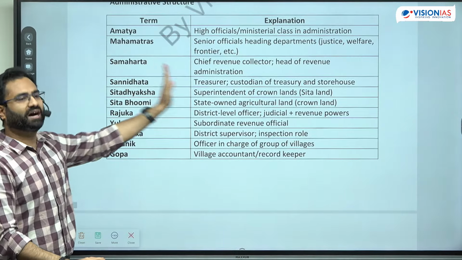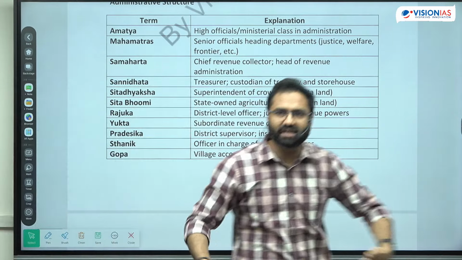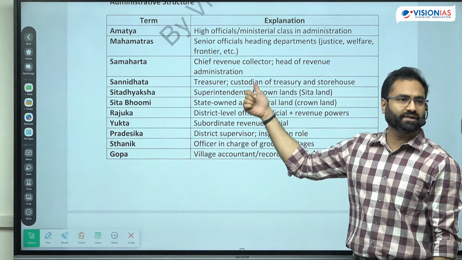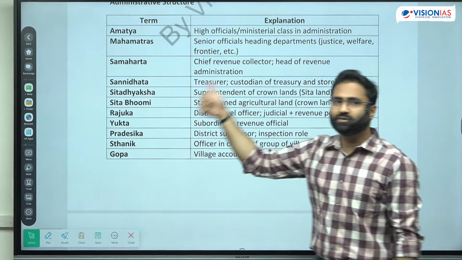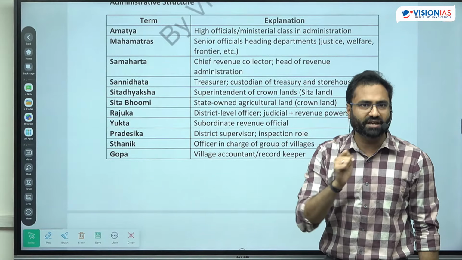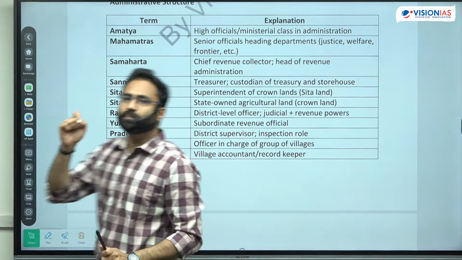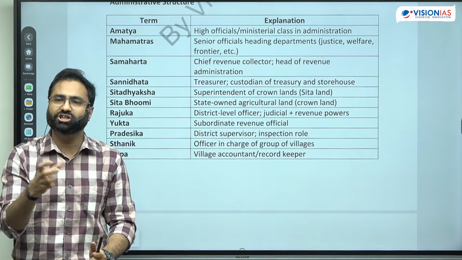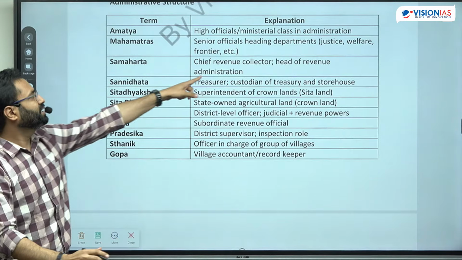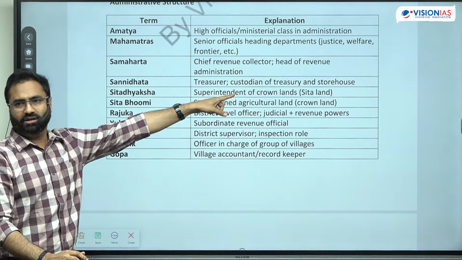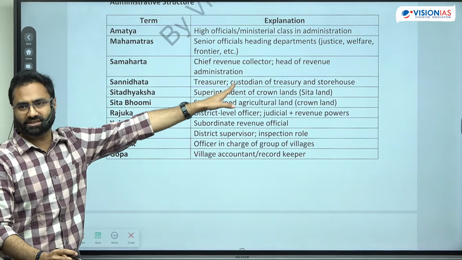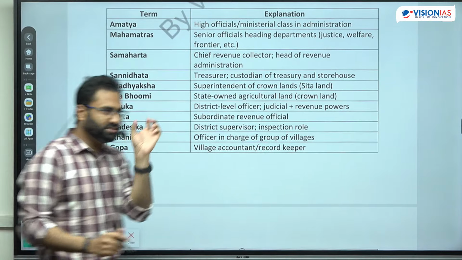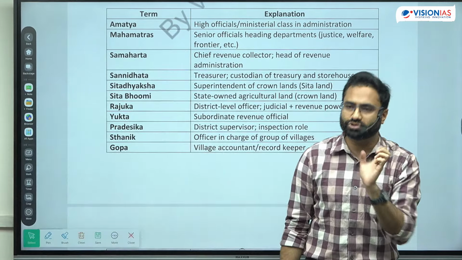Then there are Samahartas. Samahartas are basically the collectors, है ना. So they are the revenue collectors. Sannidhata were the custodians. So Sannidhatas used to be the people who were having that particular thing. So जो treasury होती है, treasury में पैसा जमा किया जाता है, so they were the custodian of that particular treasury, जहां पैसा आ रहा है समाहर्तास के through. So Samahartas are the revenue collectors. Next is the Sitadhyaksh. Now Sita is used for the crown's land.